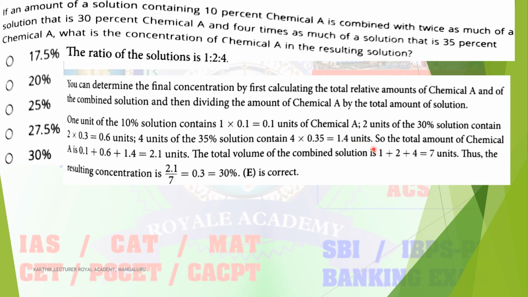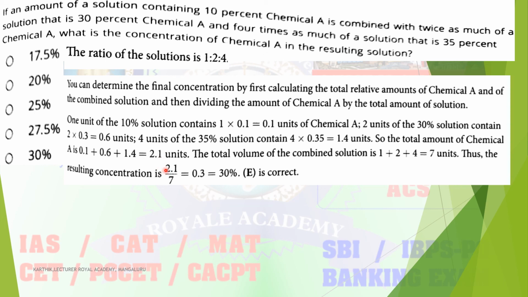So what is the total unit? 1.4 plus 0.6 plus 0.1, so the total is 2.1 units, divided by the total volume of the combined solution. The total volume is 1 plus 2 plus 4, that is 7 units. You have to find the concentration of chemical A, which is the total units divided by the volume of the solution.